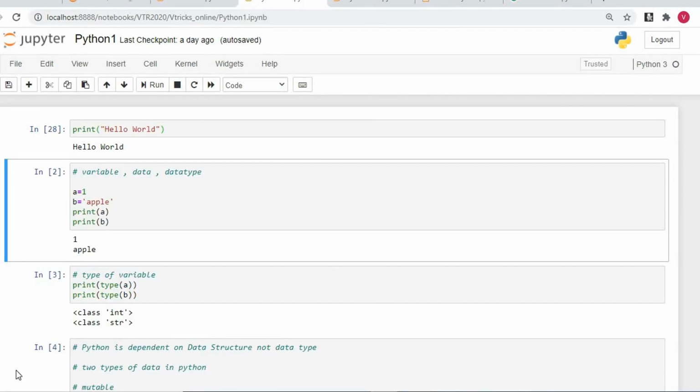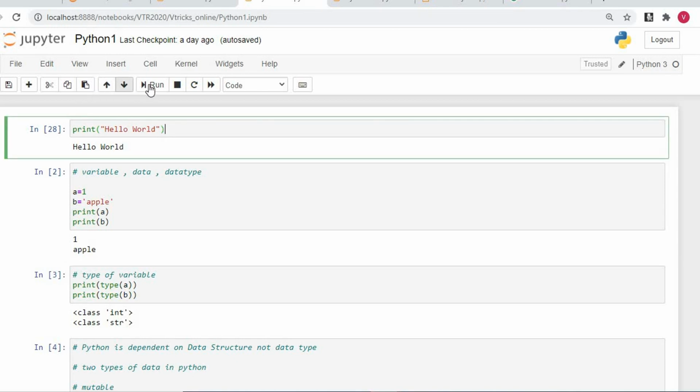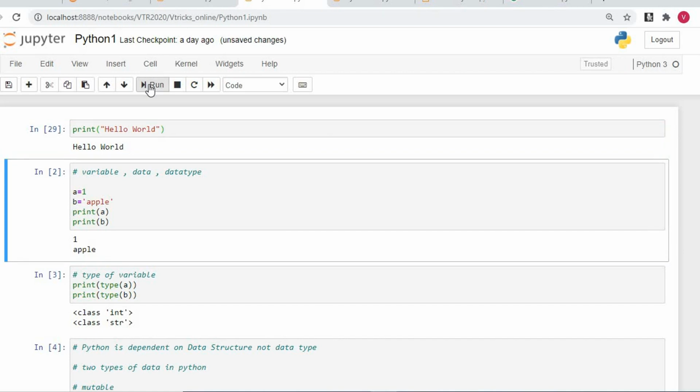Let's start the practical session of data types, variable and the print function. In our theory session we understood if something has to be printed onto the monitor using Python, the command is print, where print is a function. Why we call it a function, we will see that later. As of now you understand, print, open the bracket, inside the double quotes whatever you write would be printed as it is onto the monitor. I have written something like print hello world. Now when I run this, you'll be getting hello world.